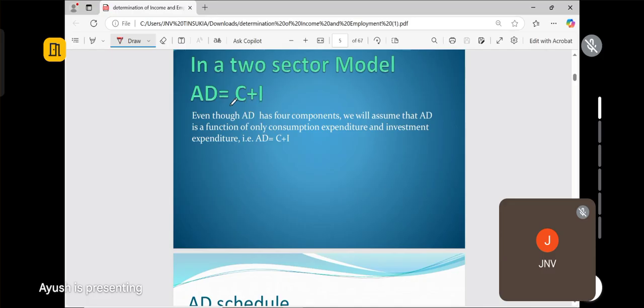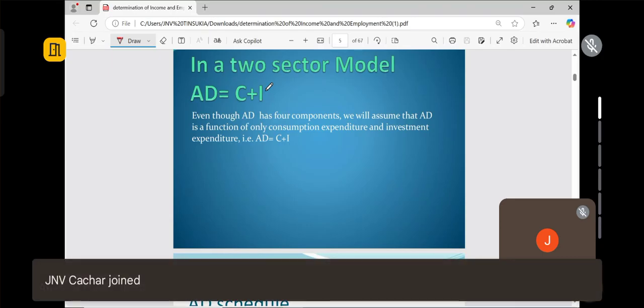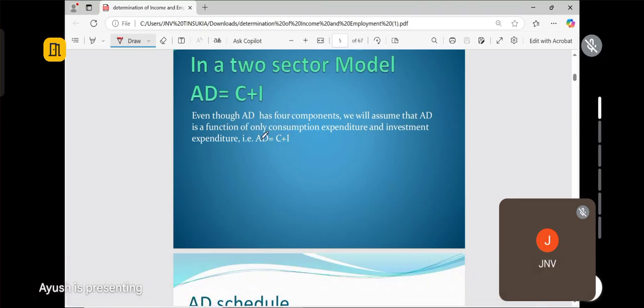We will take C for the consumption expenditure by the household, and I, the investment expenditure. But here, for simplicity, we will assume that this I is autonomous investment. As you have already gone through the chapter, there are two types of investment.